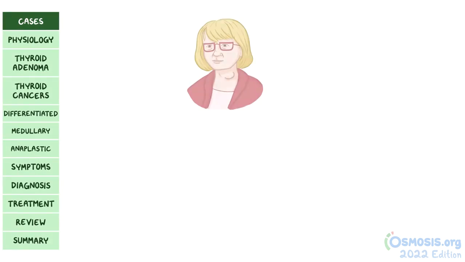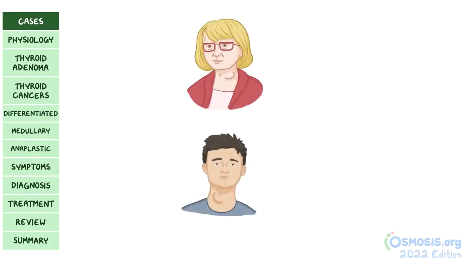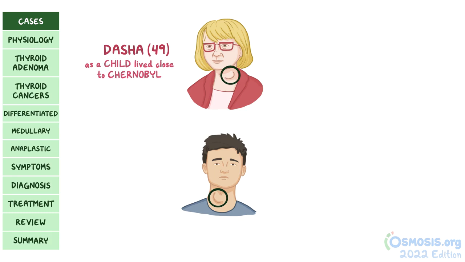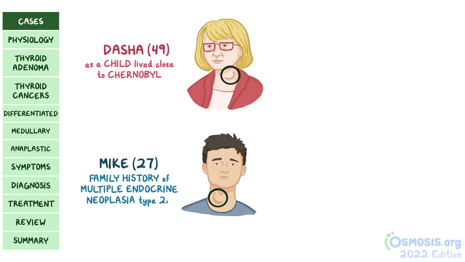On the endocrinology ward, two individuals came in. Both individuals complained about feeling a lump on their necks, but reported no other symptoms. The first one is 49-year-old Dasha, who, as a child, lived close to Chernobyl. The other one is 27-year-old Mike, whose family history involves multiple endocrine neoplasia type 2A.